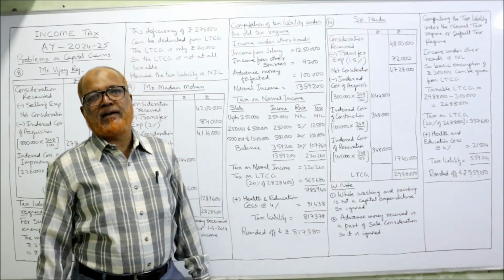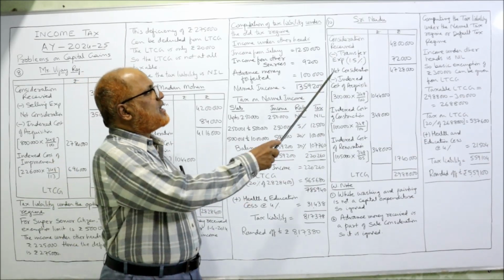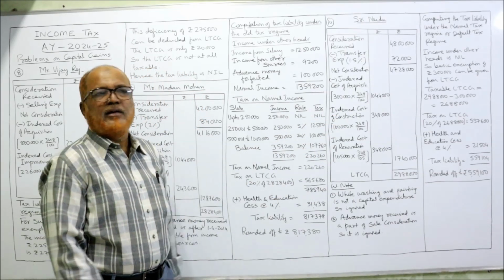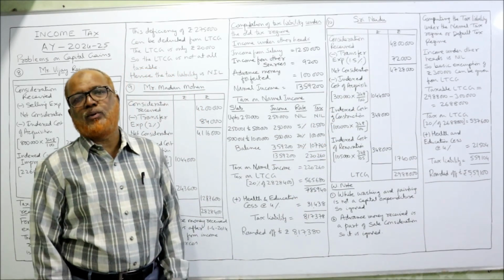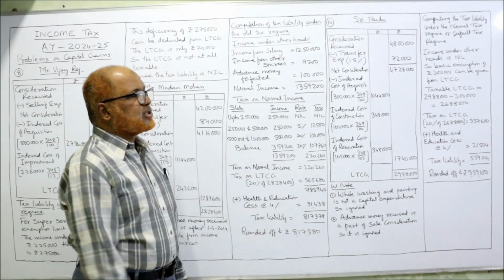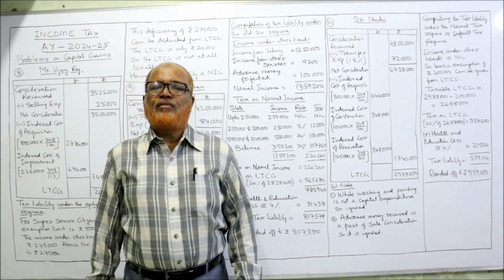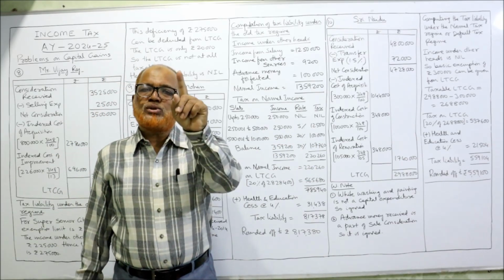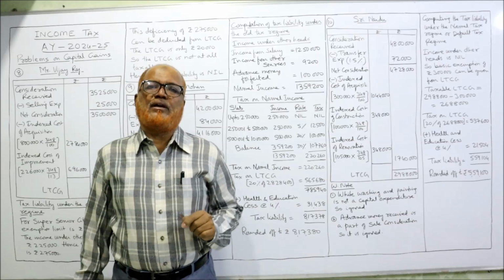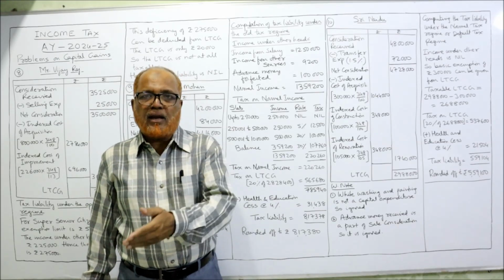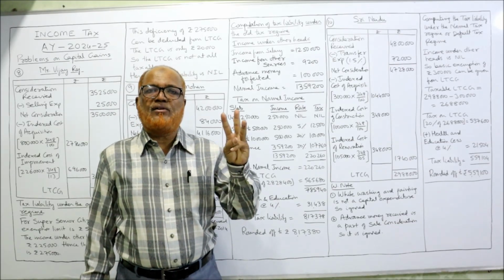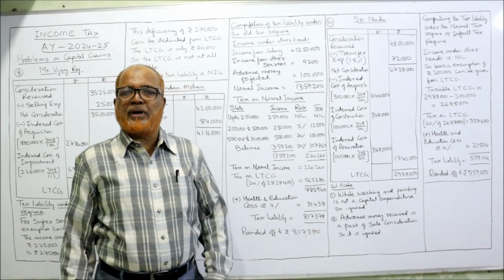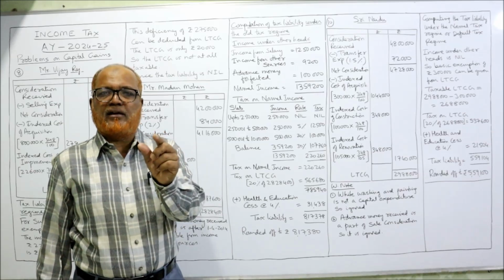Consideration received 48 lakh given. Selling expenses are 1.5% of 48 lakh, 72,000. Subtract, net consideration 47 lakh 28,000. Now indexed cost of acquisition. When an asset is purchased before 1/4/2001, the assessee can choose actual cost or FMV, whichever is higher. Here FMV is higher, 3 lakh is the FMV, 3 lakh into 348 by 100. Purchase year index should be taken as 100.